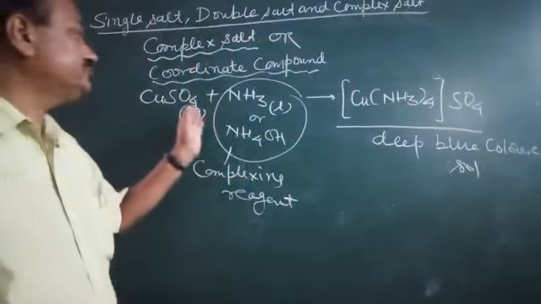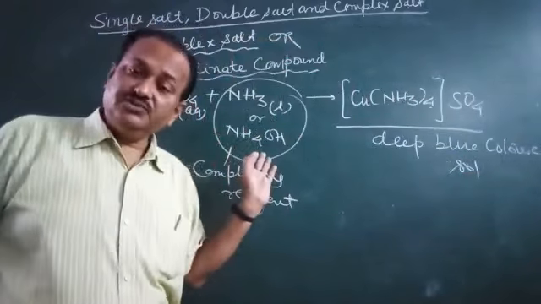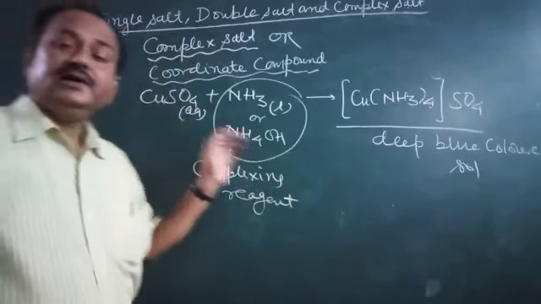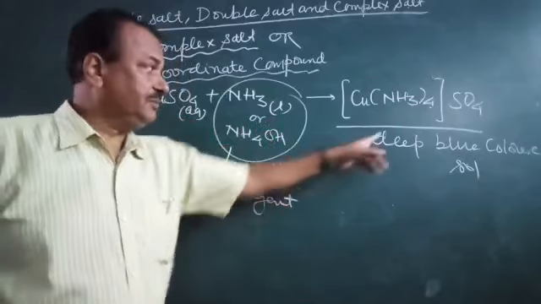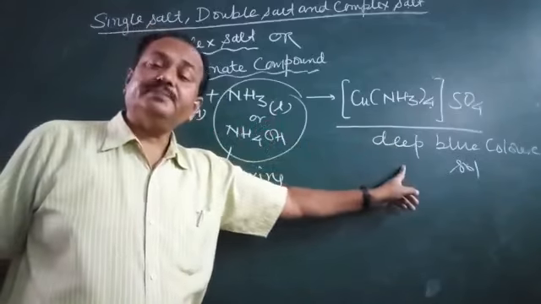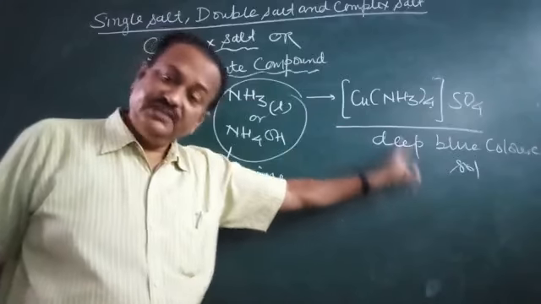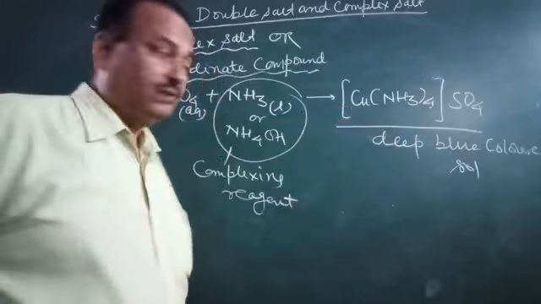This test is used to detect the copper ions also. When we add ammonia solution or ammonium hydroxide into copper ion, there is formation of deep blue colored solution. This is due to this coordinate compound.